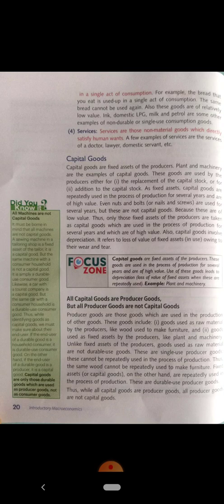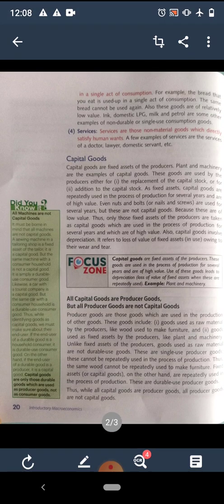Capital goods involve depreciation. So what is depreciation? Depreciation is the reduction in the value of fixed assets. So capital goods also bear depreciation. It refers to the loss of value of fixed assets owing to their wear and tear. Here one concept is written: all capital goods are producer goods, but all producer goods are not capital goods. So I have quoted the meaning of capital goods and producer goods.